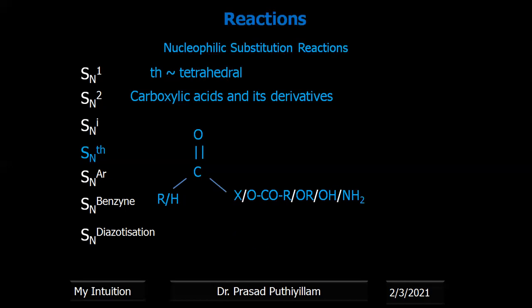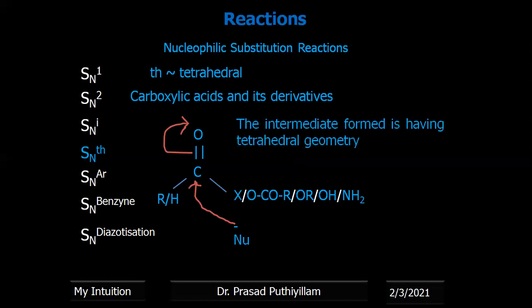So these molecules, carboxylic acids and their derivatives, in the presence of a nucleophile, in the carbonyl functional group C double bond O, the electron shift takes place to oxygen, so that the carbon becomes positively charged, and the nucleophile will attack the carbon with that positive charge. So the intermediate formed will have tetrahedral geometry, whereas the initial carboxylic acid and derivatives are not tetrahedral. It is converted into an intermediate with tetrahedral geometry. Therefore the name, substitution nucleophilic tetrahedral.